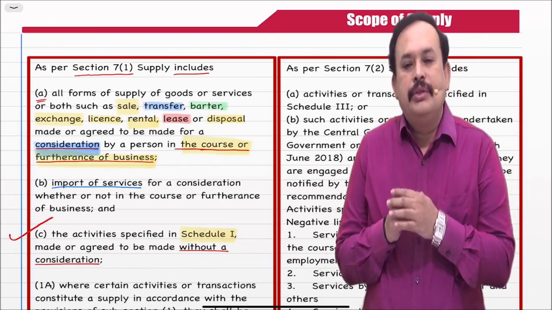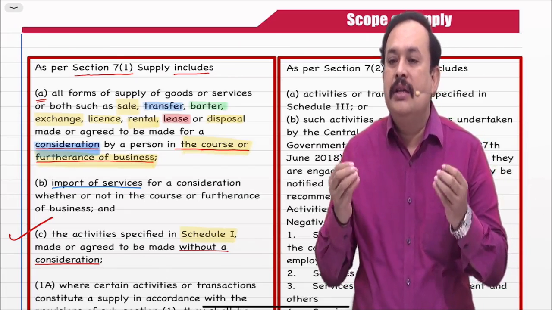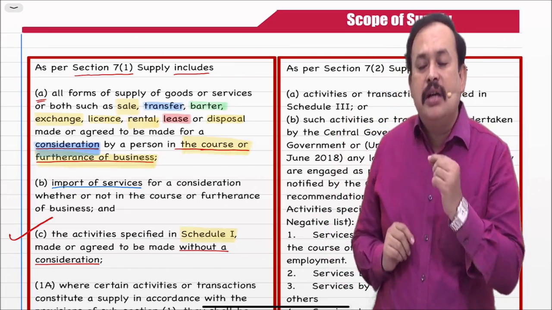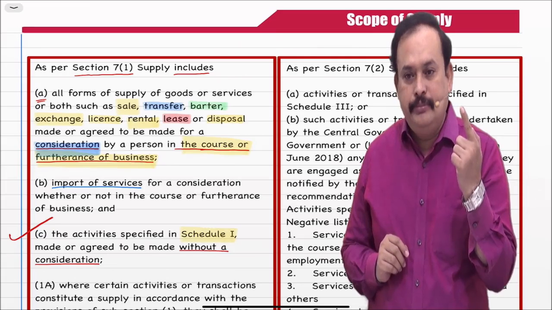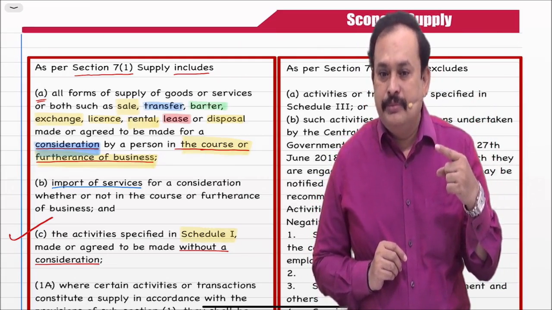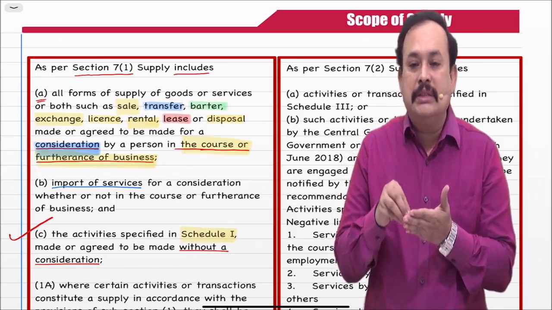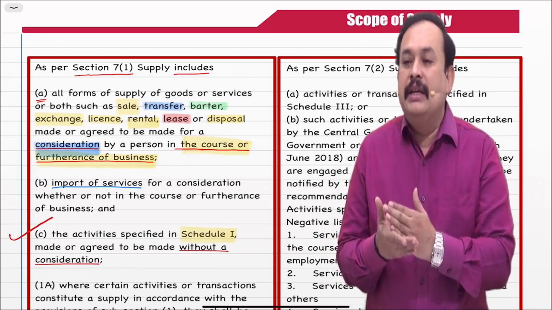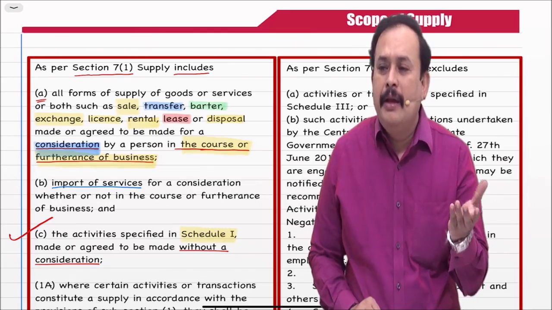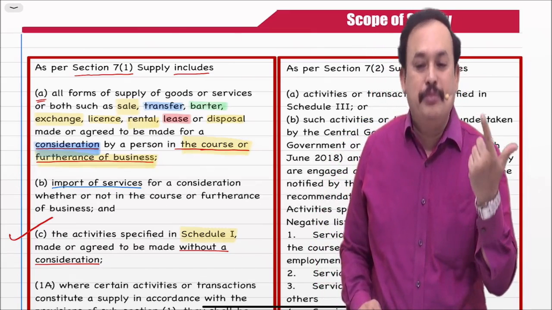In the last class, we understood, by discussing elaborately, the concept of scope of supply. Supply includes, wherein we understood Section 7, subsection 1, clause A: all forms of supply of goods or services or both, such as sale, transfer, barter, exchange, lease, rental, or disposal, license for consideration in the course or furtherance of business.